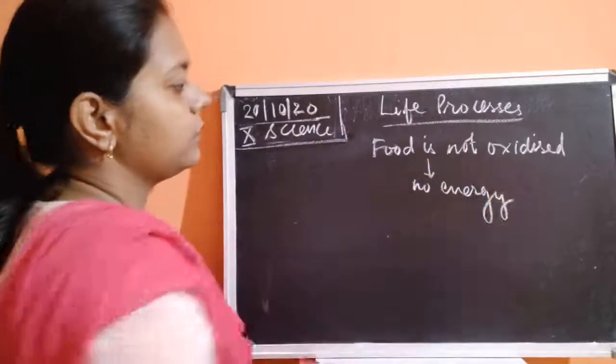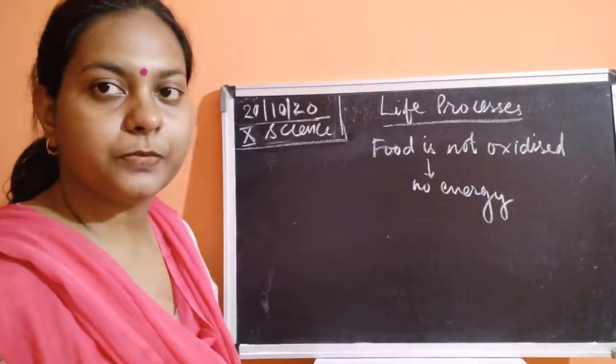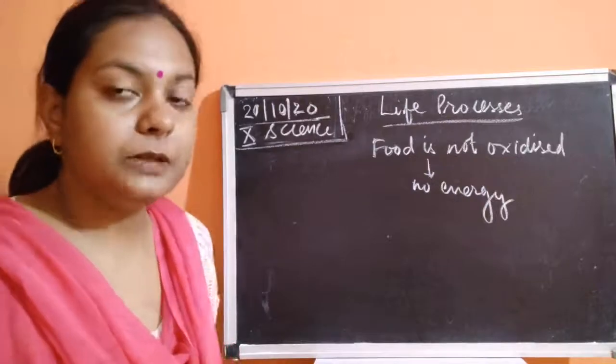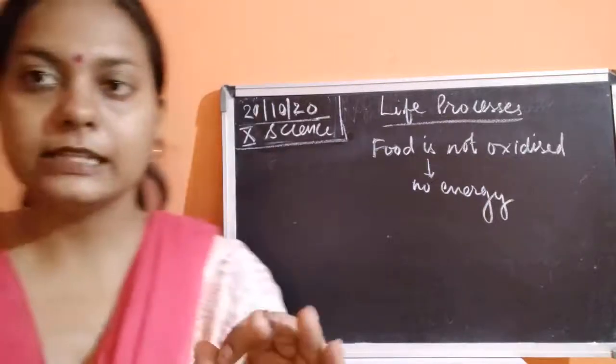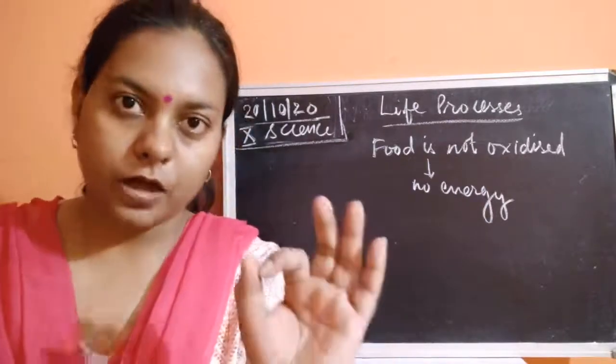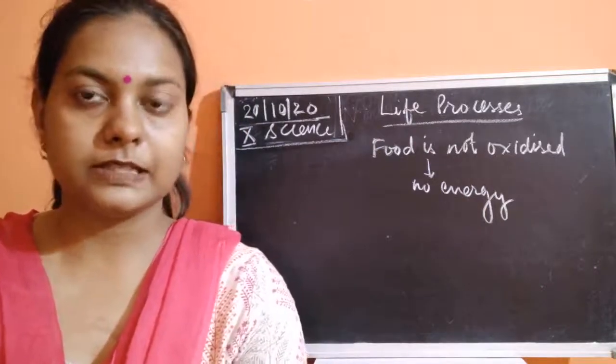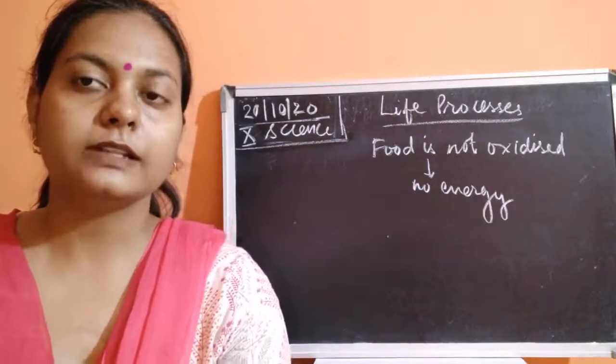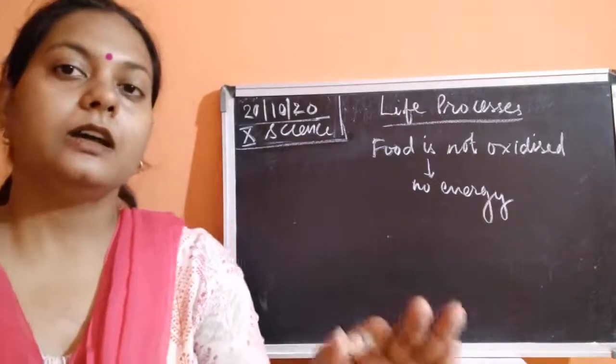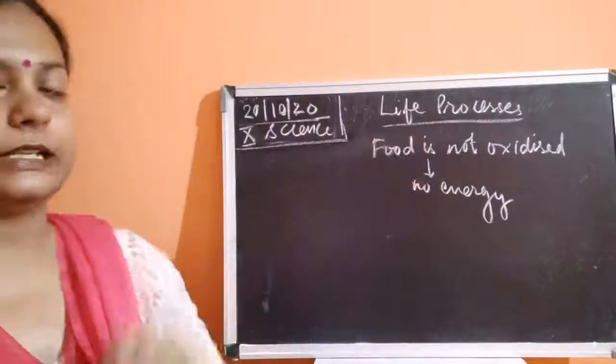No energy will be produced. So for the synthesis of the energy-giving substance, that is ATP, food oxidation is a must step.